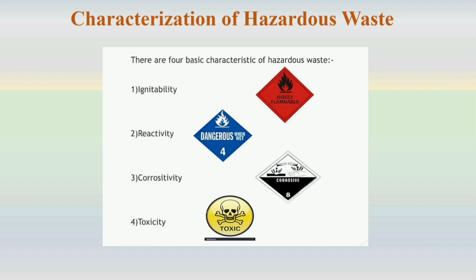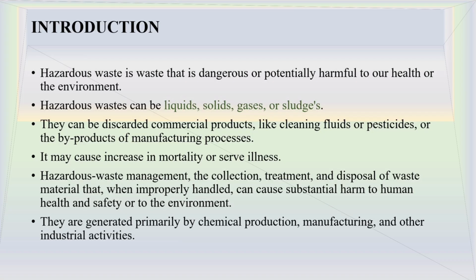And when you consider the characterization of hazardous waste, we are coming to hazardous waste. It can be categorized into 4 levels, that is on ignitability basis, second on reactivity basis, corrosivity basis, and finally toxicity basis. So there are 4 categorizations of hazardous waste. When someone asks what you mean by hazardous waste, we can say by way of introduction that hazardous waste is waste that is dangerous or potentially harmful to our health or environment. So this is the definition of hazardous waste.